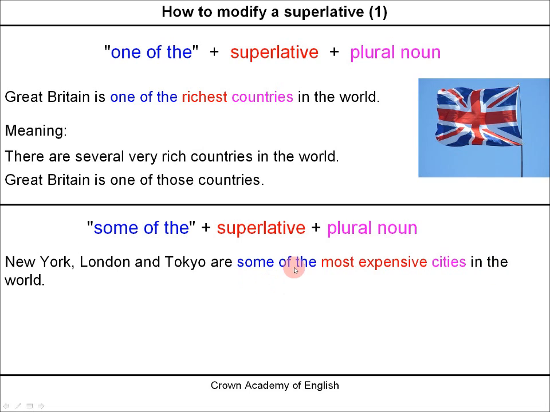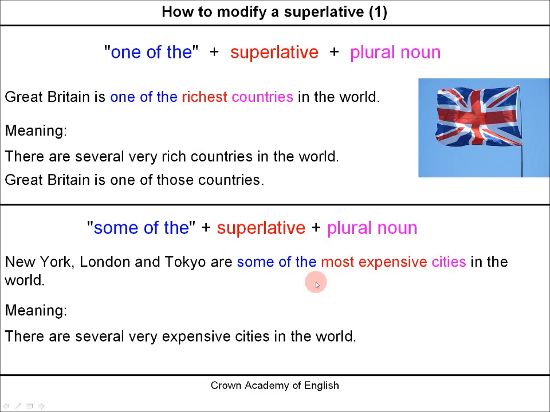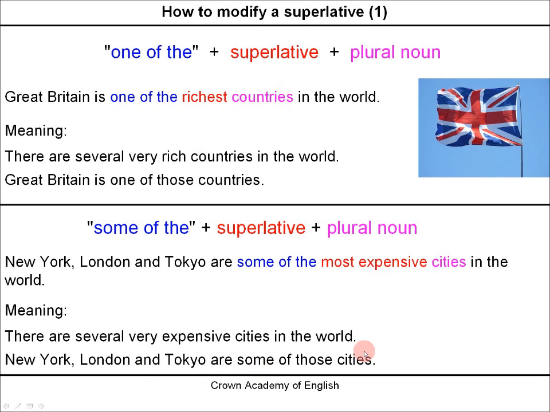So we say some of the because we are talking about several things this time, three things. And the meaning is similar. There are several very expensive cities in the world, and New York, London, and Tokyo are some of those cities. So again, we have a subgroup.